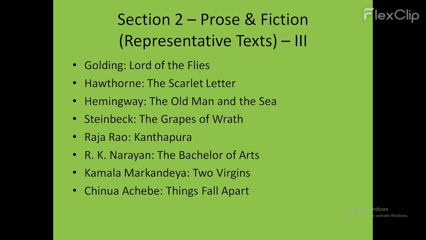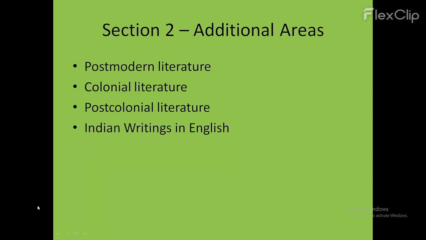Raja Rao, Kanthapura, R.K. Narayan, The Bachelor of Arts, where the protagonist is Chandran. You must have gone through them, and if not, start preparing for these texts in detail. Kamala Markandaya, Two Virgins, Chinua Achebe, the African writer, Things Fall Apart, one of the seminal texts.